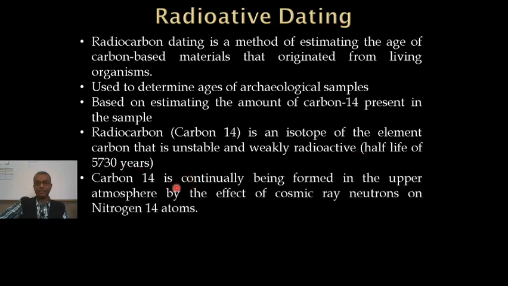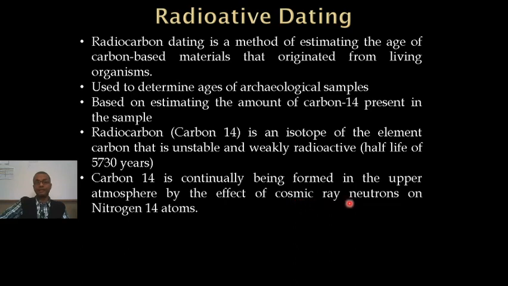Carbon-14 is continually being produced in the upper atmosphere by the effect of cosmic ray neutrons on nitrogen-14 atoms. In the atmosphere, we have nitrogen gas, so nitrogen nuclei are always there. And cosmic rays, these are energetic radiations coming and bombarding the Earth's atmosphere from outer space, are called the cosmic rays.